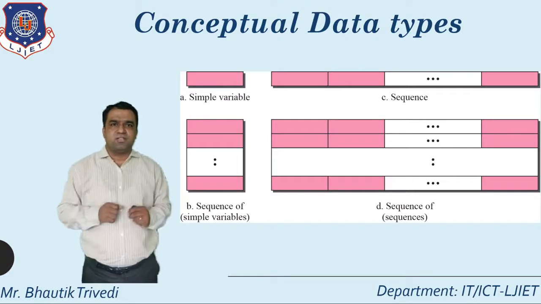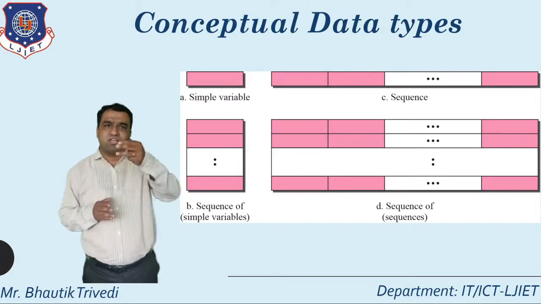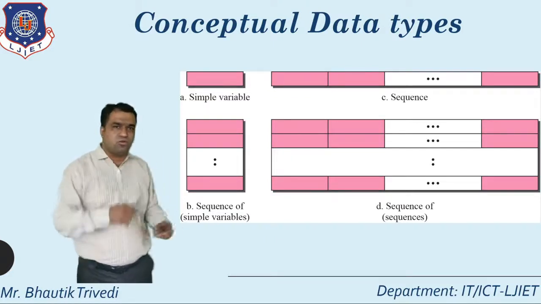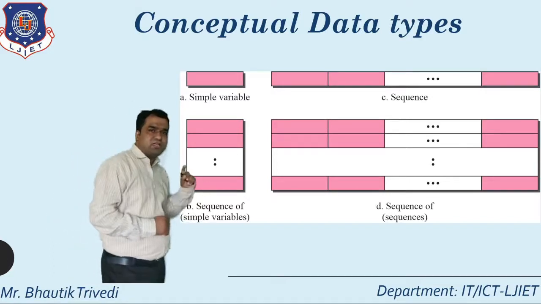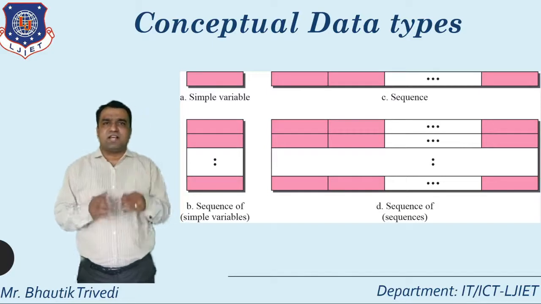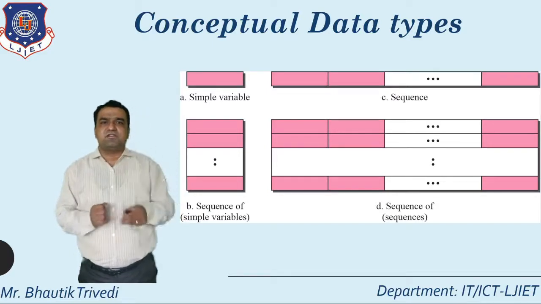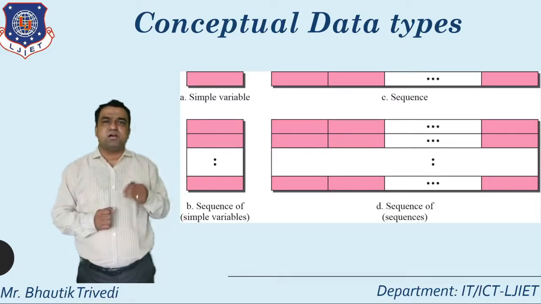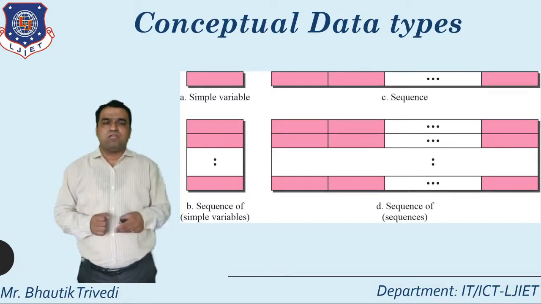Then the sequence of simple variables, as in diagram B: one variable, for example A, you directly write A, and a sequence of simple variables means A, B, C, D up to Z. That is the list of the sequence of simple variables.